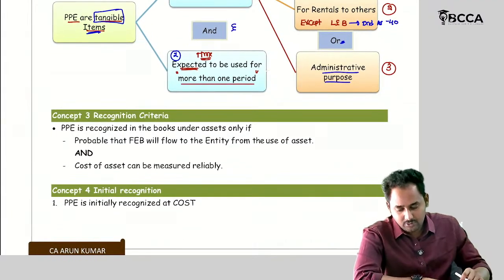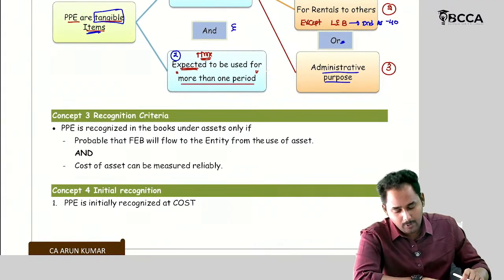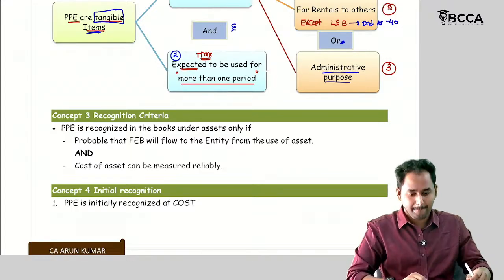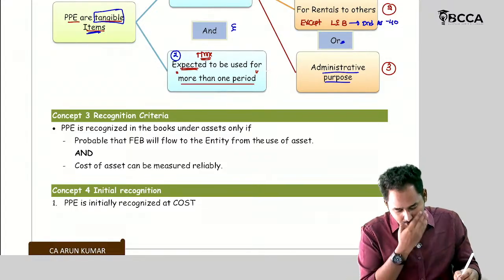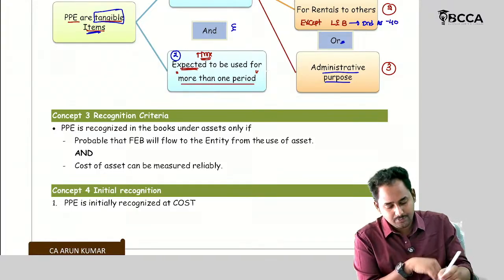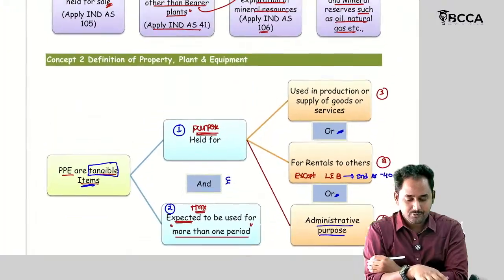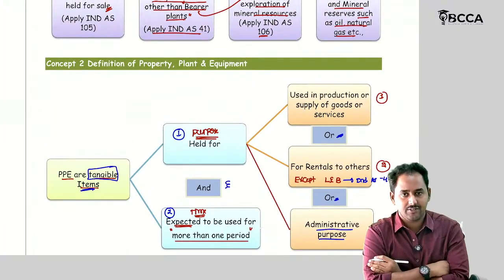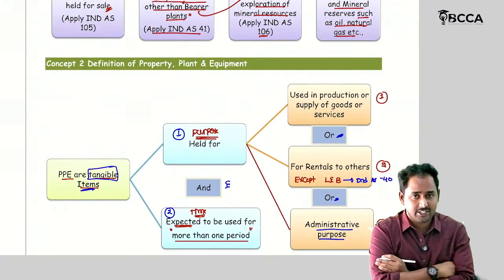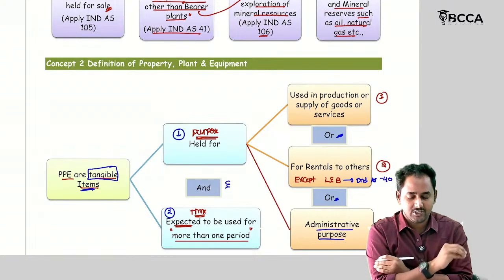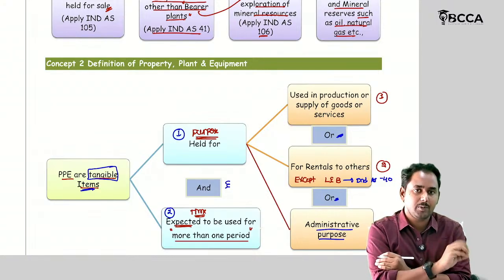Then let's come to the recognition criteria. What is the recognition criteria? PPE is recognized in the books under assets only. So now the PPE definition is satisfied, and let's see the recognition criteria. After the satisfaction of the PPE definition, can I record this PPE in my books?